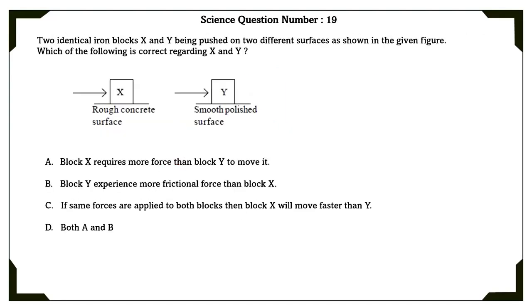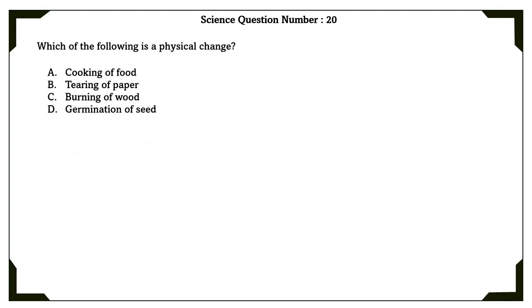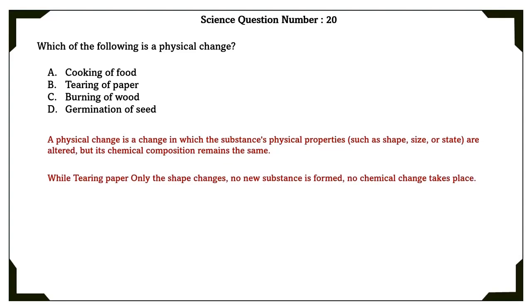Science question number 19. Two identical iron blocks X and Y are being pushed onto two different surfaces as shown in the given figure. Which of the following is correct regarding X and Y? A. Block X requires more force than block Y to move it. Yes, this is true. B. Block Y experiences more frictional force than block X. This is wrong. If the same force is applied to both blocks, then block X will move faster than Y. This is also the wrong option. The correct option is the A option. Science question number 20. Which of the following is a physical change? The physical change in the given options is tearing of paper.